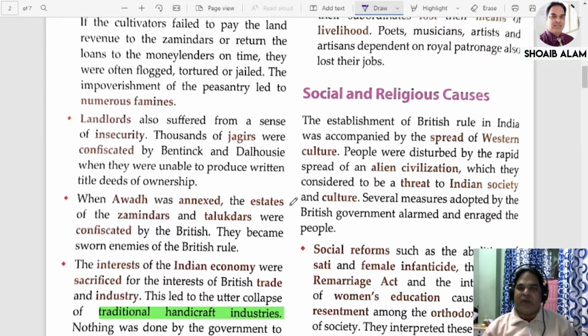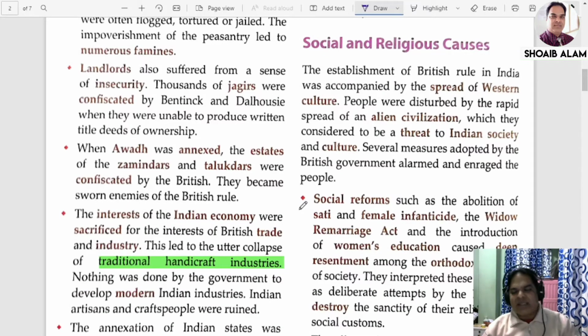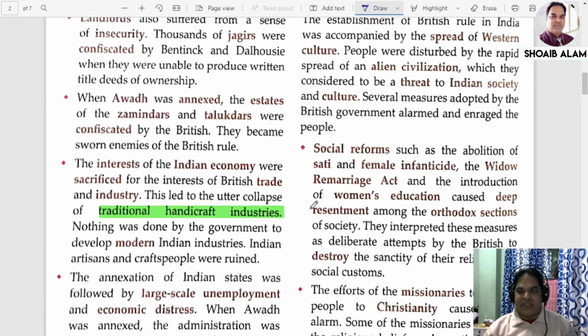Next one is social and religious causes. In this case, to some extent, I feel that they tried to do something good for the society, but when you ask people to change their mindset all of a sudden, it is not at all possible. Social reforms like the abolition of the sati system, stopping of female infanticide, the widow remarriage act, and the introduction of women's education caused deep resentment among the orthodox section of the society.